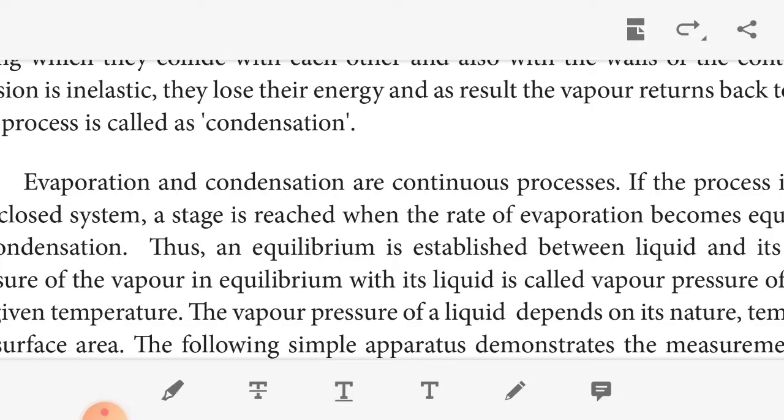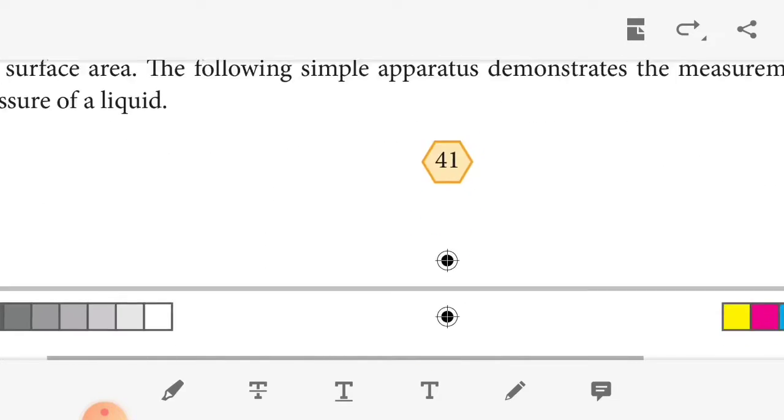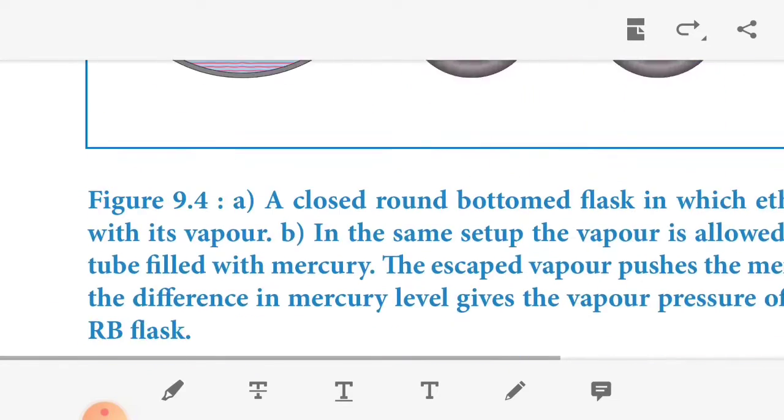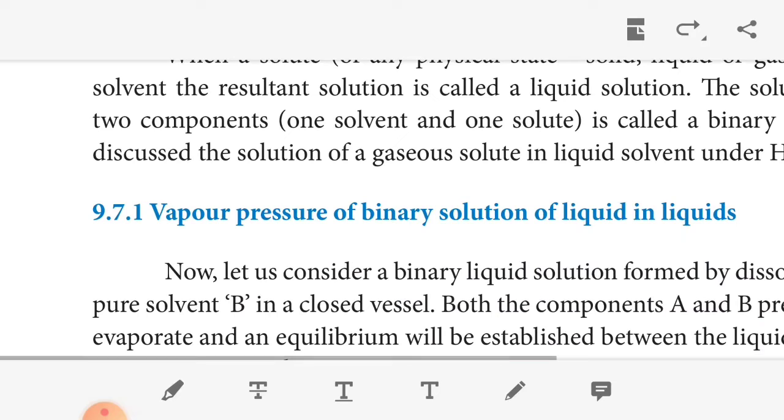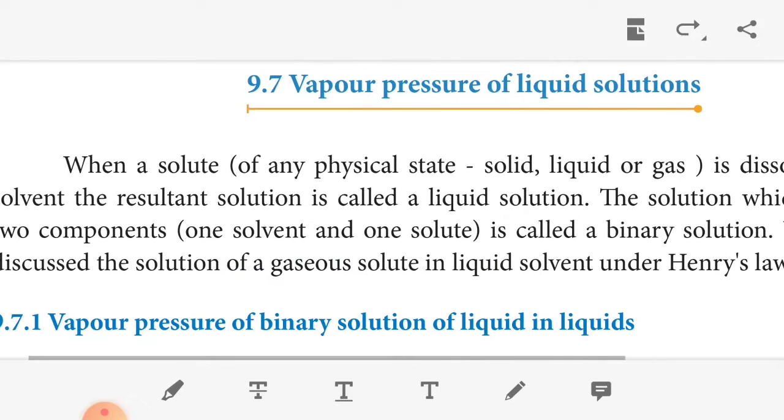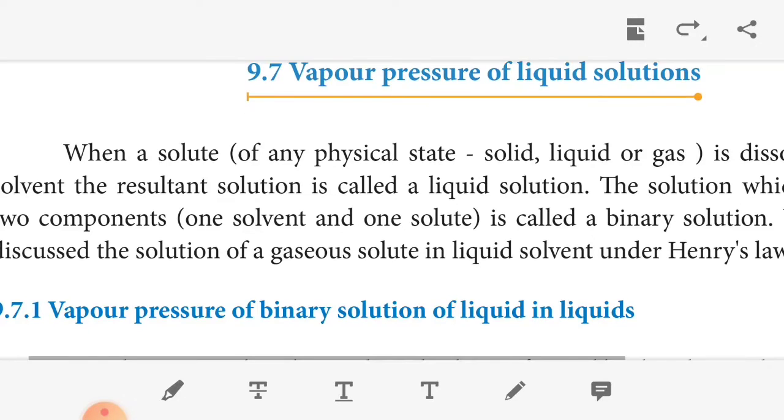The next topic is vapor pressure of a liquid solution. When a solute, in any state, whether liquid, solid or gas, dissolves in a liquid solvent, we get a liquid solution. A solution which contains two components, one solvent and another solute, is called a binary solution. We have already discussed solutions of a gas solute in a liquid solvent under Henry's law.